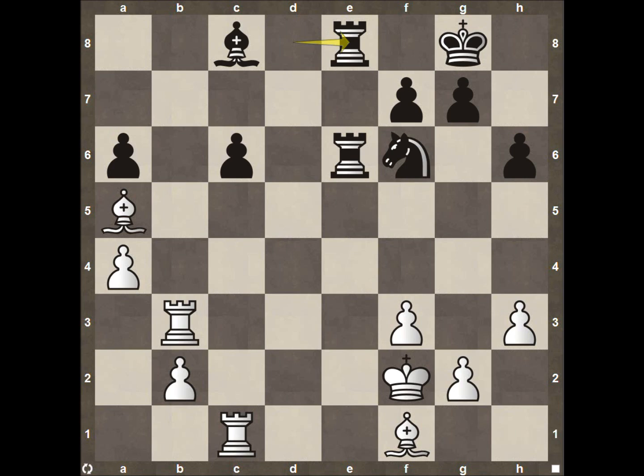The rook swinging over here to e8, and then the rook here to b6. And this is, again, a great move, as both this rook and this bishop here on f1 are both attacking this pawn on a6. Going to be very, very difficult for black to hold on to this.